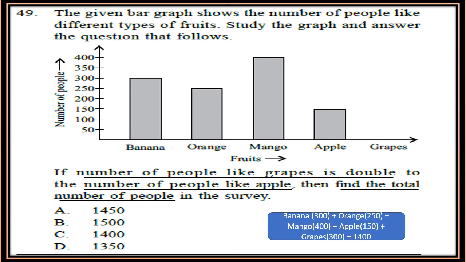Now calculate for grapes. It is double the number of people who like apples. So 150 people like apples, and double of 150 is 300. So 300 people like grapes. Now you have to find the total number of people in the survey. So the numbers you have written on the graph, just add them.